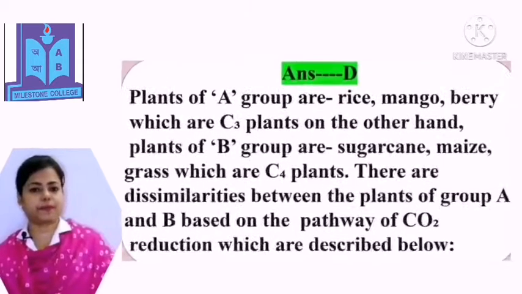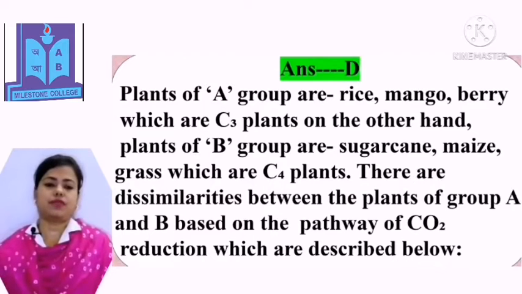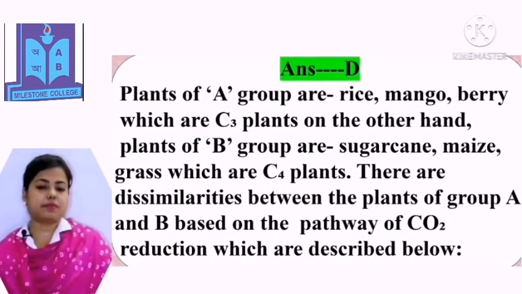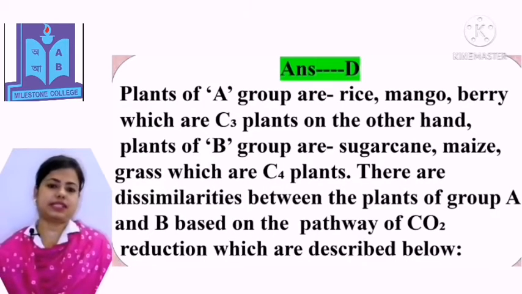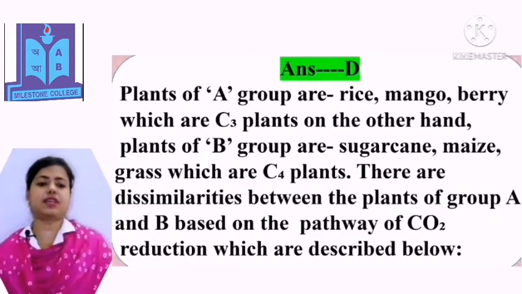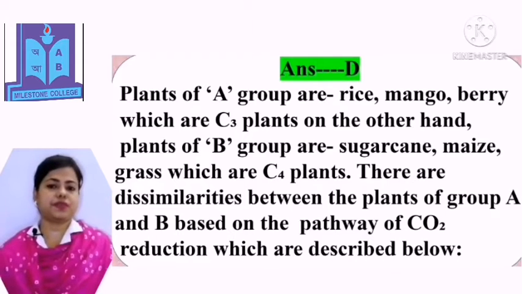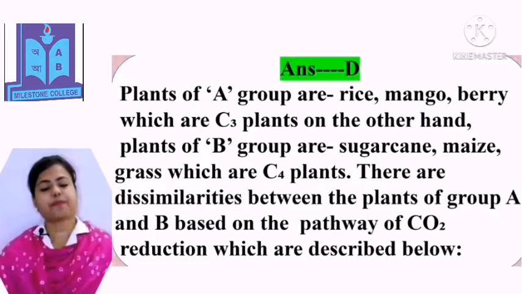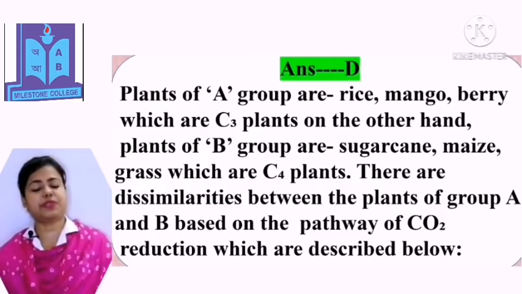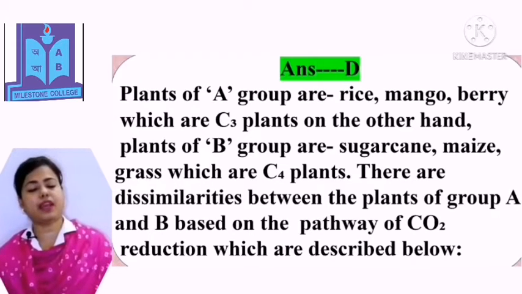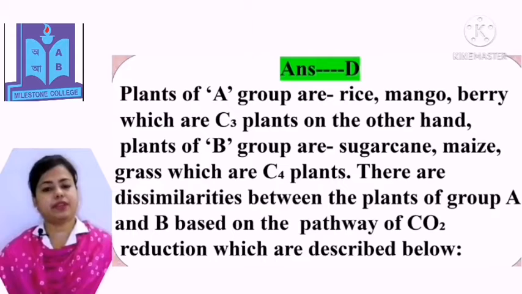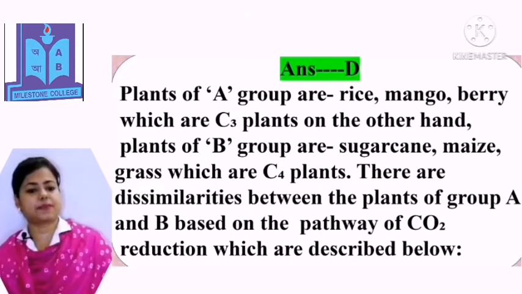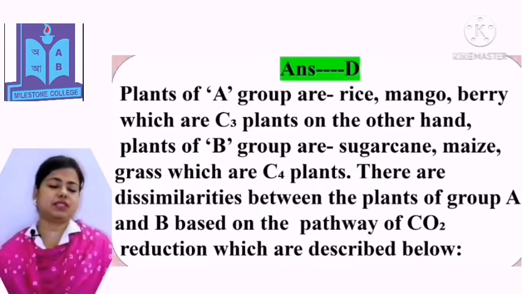Answer number D. Plants of group A are rice, mango, berry, which are C3 plants. On the other hand, plants of group B are sugarcane, maize, grass, which are C4 plants. There are dissimilarities between the plants of group A and B based on the pathway of carbon dioxide reduction, which are described below.